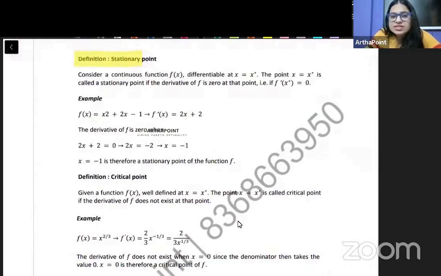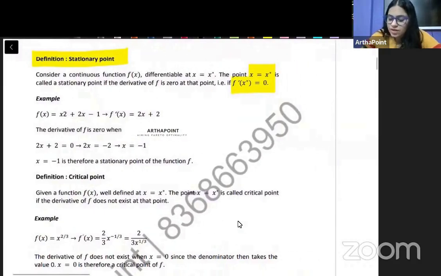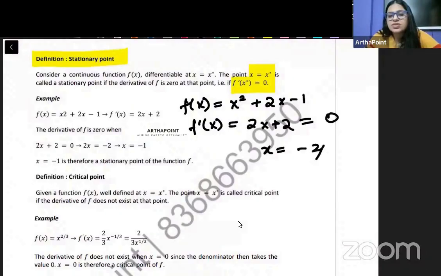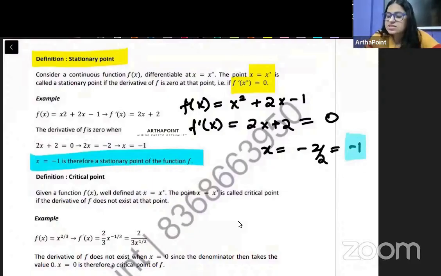So I am saying any stationary point is a point x star such that f dash x star is 0. जैसे if I tell you f(x) is equal to x square plus 2x minus 1, तो बेटा f dash x will be what? 2x plus 2. I equated it to 0, तो x आ गया minus 2 by 2, मतलब minus 1. So this minus 1 becomes the stationary point of the function. ऐसा एक x exist करता है such that your f dash x is 0. Right? So that is the stationary point.